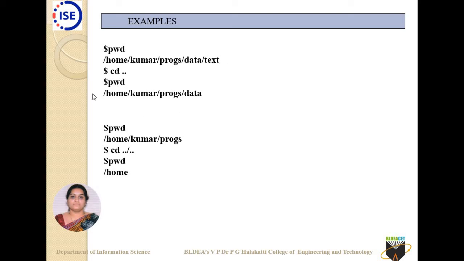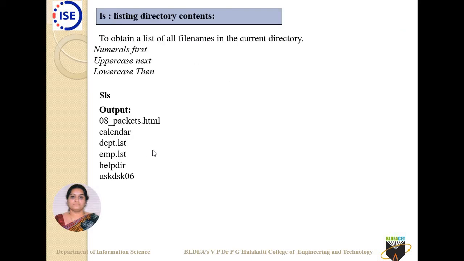If you want to specify the same thing using an absolute path name, what you have to do is cd, again you have to use /home/kumar/progs/data. Okay, then you press pwd, it would have moved to the same one. But the same thing can be done very simply, that is cd .. Okay, now if I want to move two levels up, what I can do is use cd ../.. So that is two levels up, it will be moved there. Okay, so this is one example.